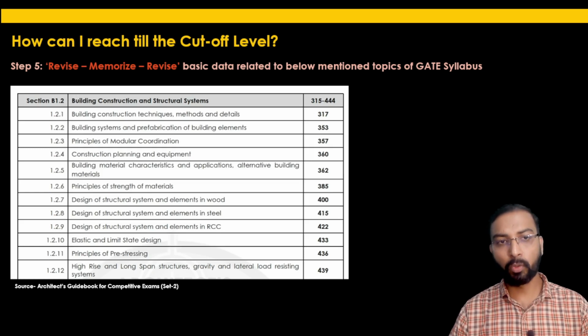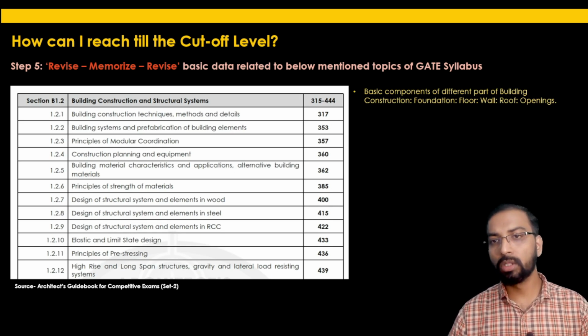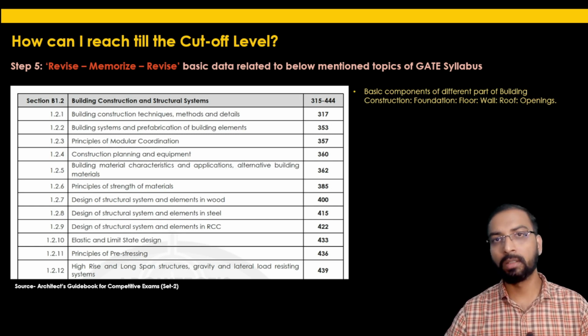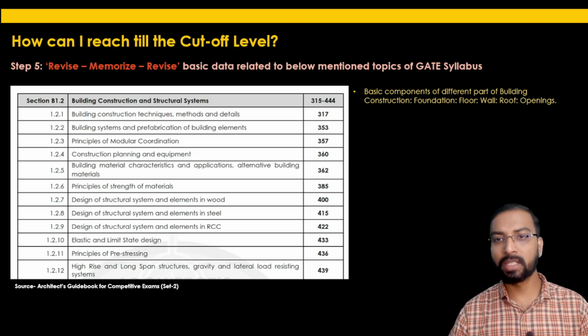Section B 1.2, building construction and structural system. In this particular section, you should know the basic components of the different parts of building construction. Let's say from the foundation, then floor, wall, roof, and the openings. So the questions related to these, the various nomenclature for these particular parts of a building, are being asked. So just have a basic knowledge of these different parts of building construction.